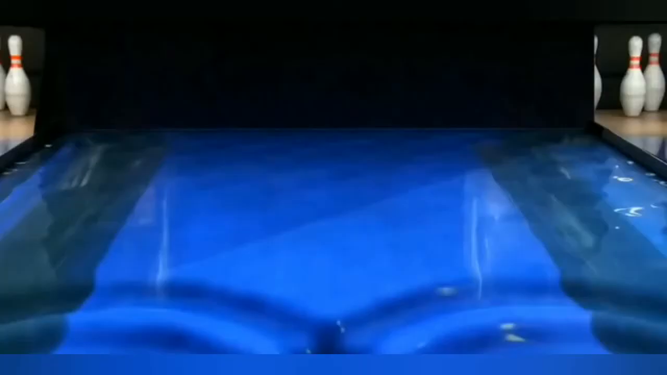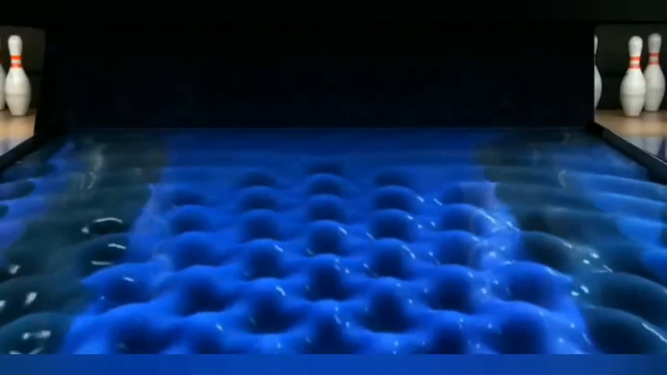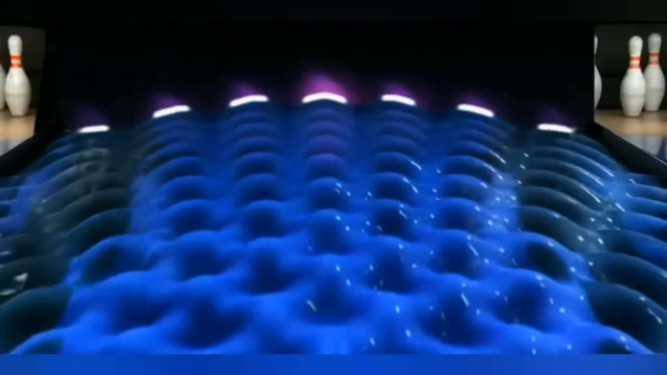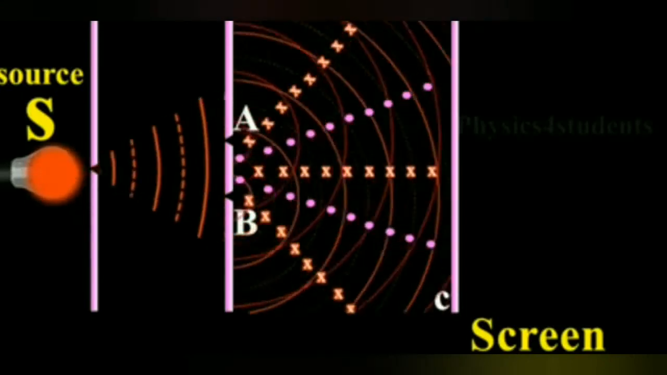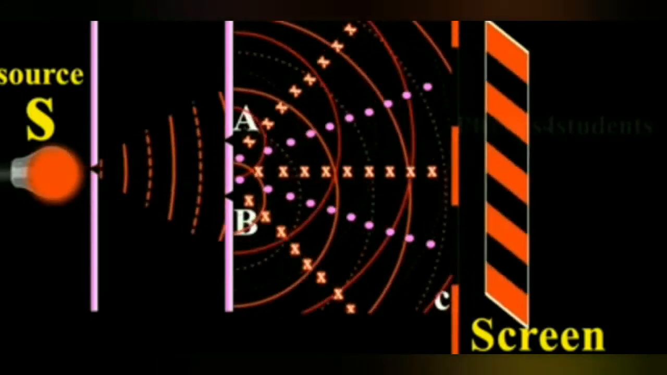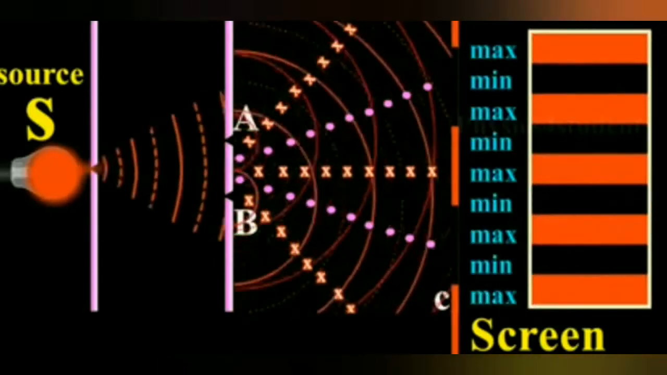Now, as the waves superimpose, if a crest of one wave falls on the crest of the other, then it results in constructive interference. On the other hand, when the crest of one wave falls on the trough of the other, then it results in destructive interference where the intensity is minimum. The phenomenon of interference in light was demonstrated by Thomas Young in 1801.